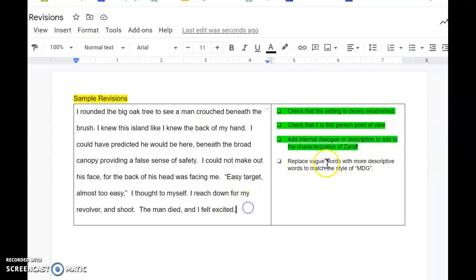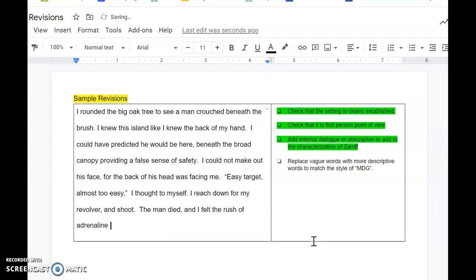And then I'm going to do my last revision to make my words more descriptive, because I think "the man died and I felt excited" is an incredibly boring way to describe that feeling. And I know Zaroff would be feeling a little bit more exuberant. So I'm going to get rid of the word excited and exchange that for a description. So, I felt the rush of adrenaline surging through my body. And that has made that word way more descriptive rather than just saying, I was excited.